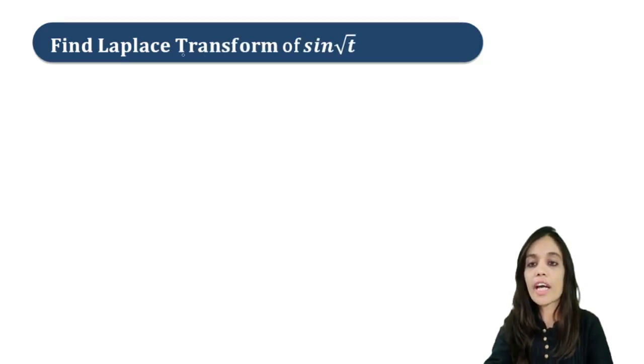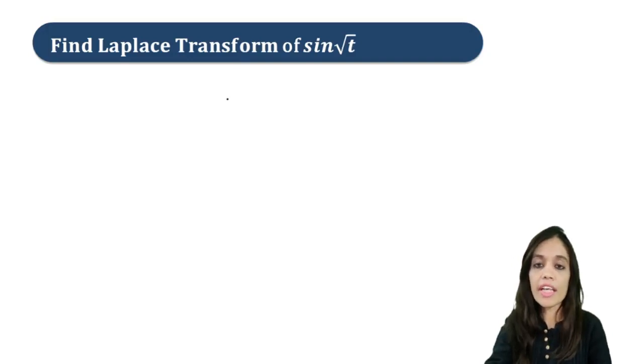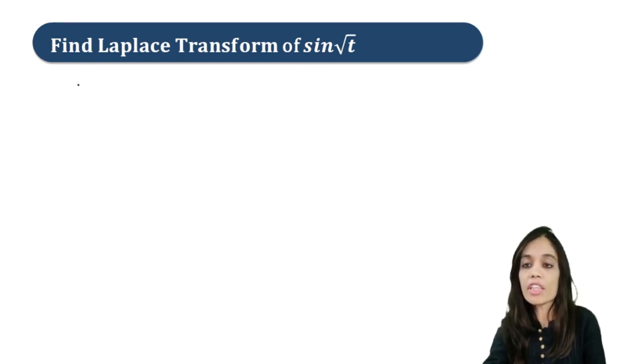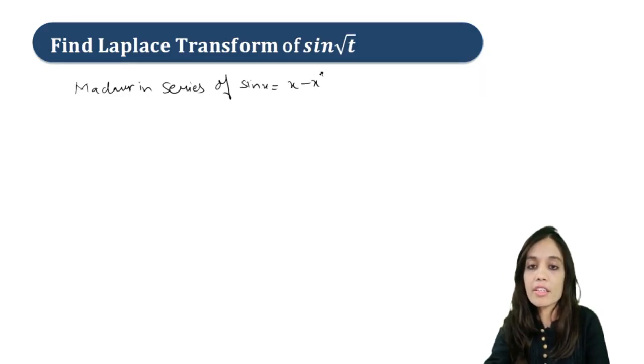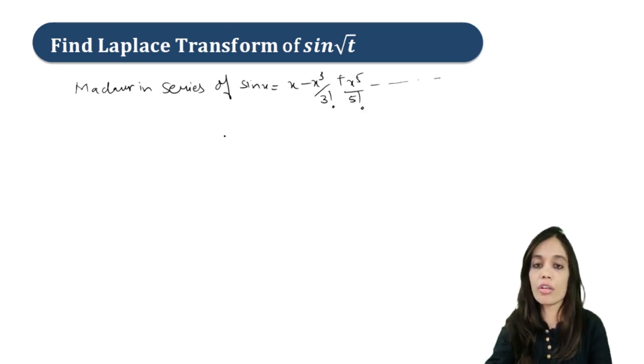That is, we have to find the Laplace transform of sin root t. Right. So in this we have to use the Maclaurin series. Very important example. Now we know that the Maclaurin series of sin x is x minus x cube upon 3 factorial plus x raised to 5 upon 5 factorial and so on. Fine.